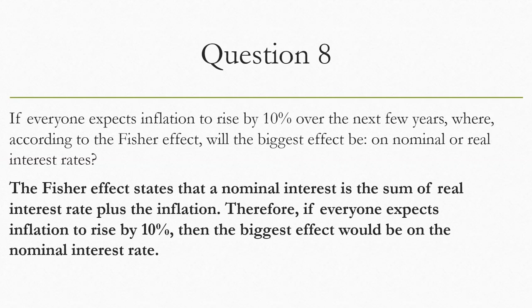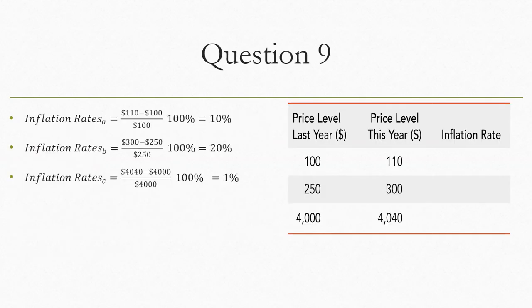Question 8. The Fisher effect states that the nominal interest rate is the sum of the real interest rate plus the inflation. Therefore, if everyone expects the inflation rate to go up by 10%, the biggest effect would be on the nominal interest rate because that would be added to the real interest rate.